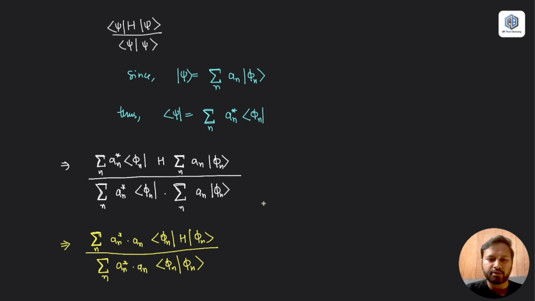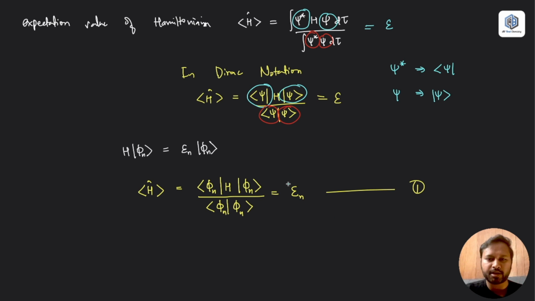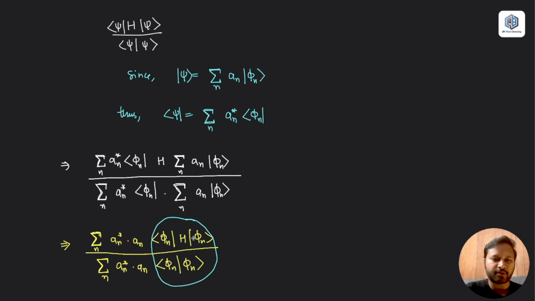So this particular thing, you can see this whole thing is becoming some value, and if you see that value, this is nothing but equal to epsilon n. So in the place of all this, I can just write down epsilon n. Okay, and then